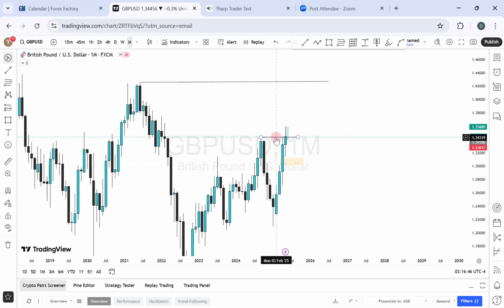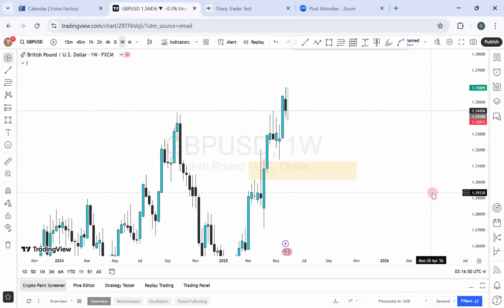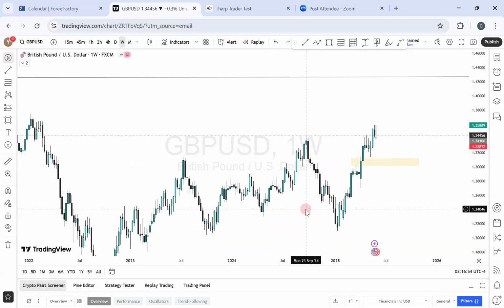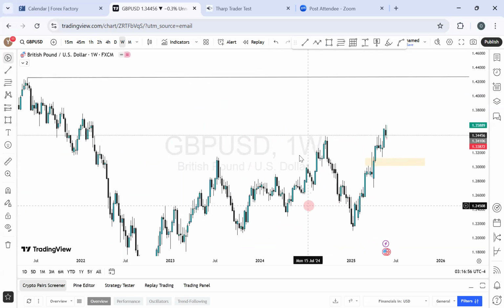Let me take out this high and go to the weekly. On the weekly outlook, therefore, last week or previous week showed more or less like a bullish Marubozu candle. That's a powerful bullish momentum, and that also made us understand that we can be expecting the price to come to the next high as target.